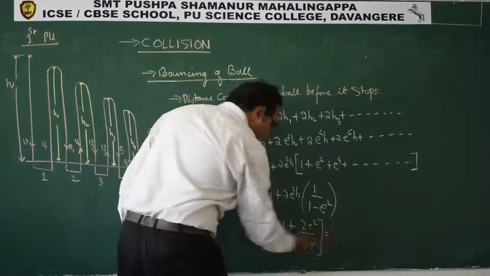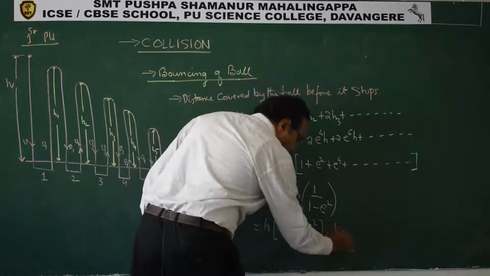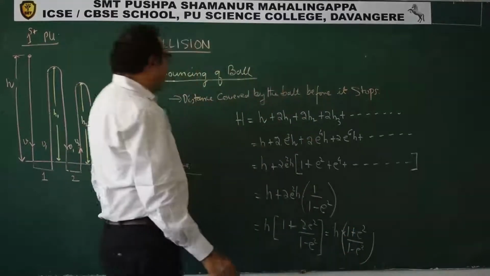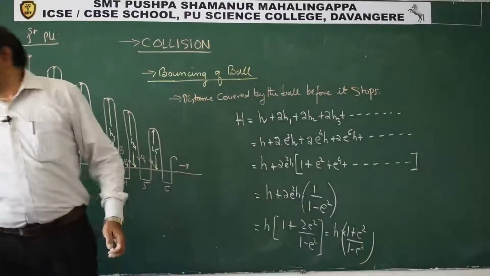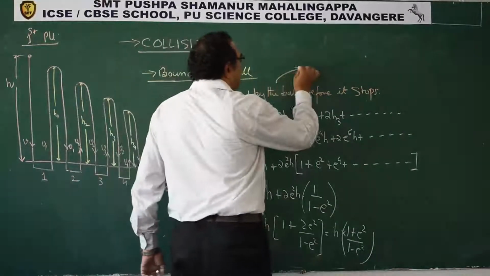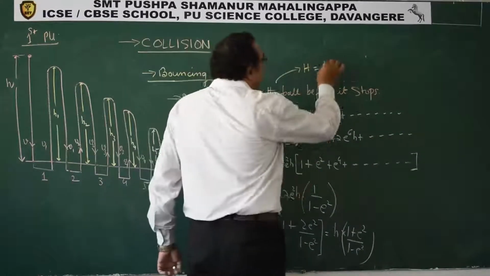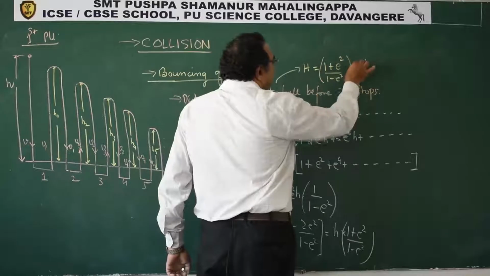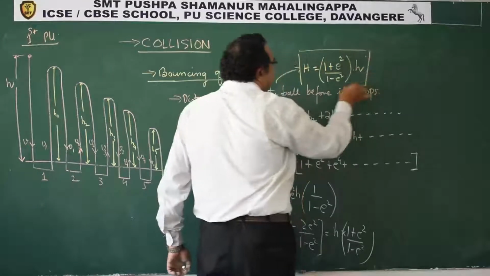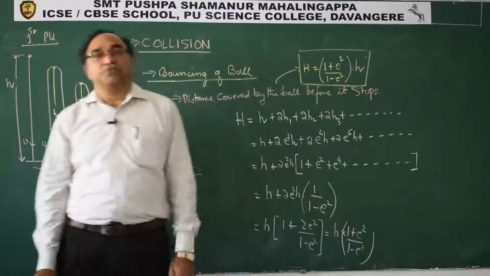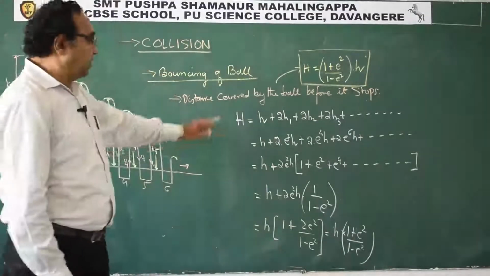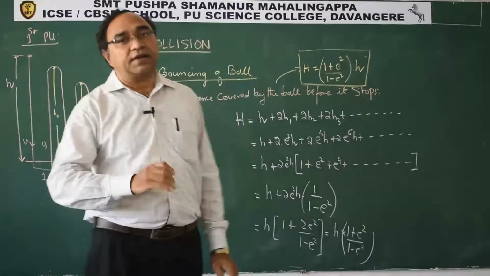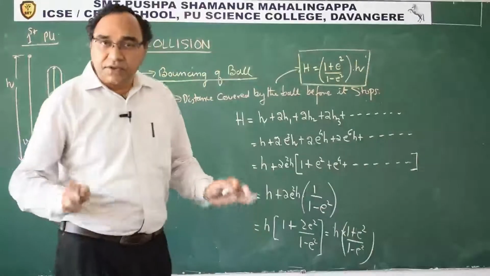So this gives us what? h into 1 plus e square by 1 minus e square. So the distance traveled by the ball before it stops is 1 plus e square by 1 minus e square into h. This is exactly what we can say as the result. So see students, it is not difficult, it is conceptual. So please understand the diagram, draw it yourself and try to generate this equation. It is very simple.